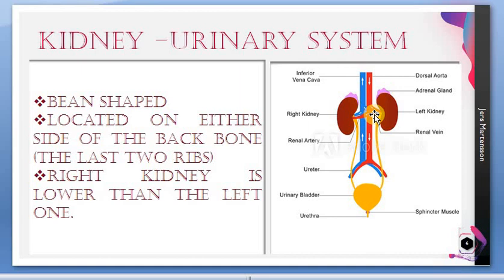On the right side of our body, just beneath our breast region, we have the liver, which projects a little bit. Because of the position of this liver, the right kidney is a little lower than the left kidney. So the left kidney is higher and the right kidney is a little lower.